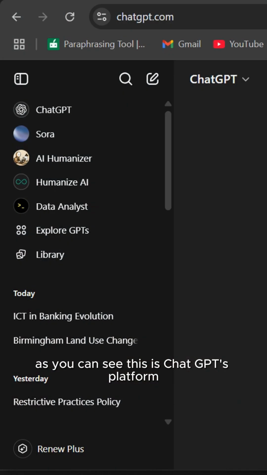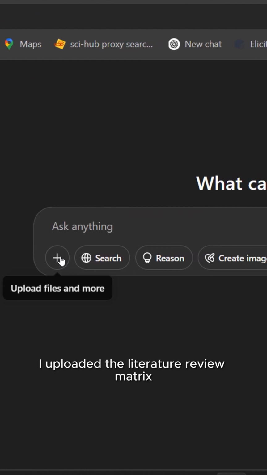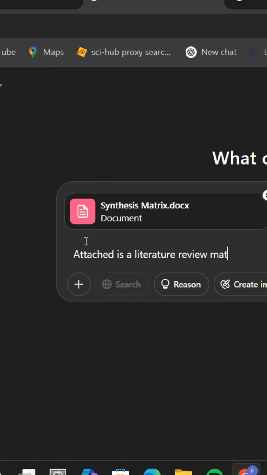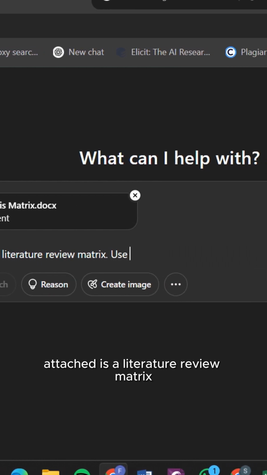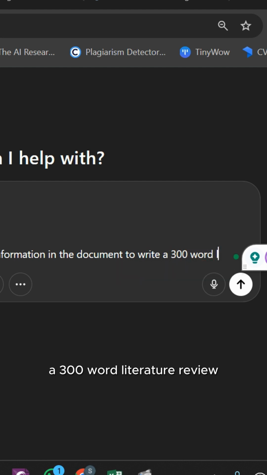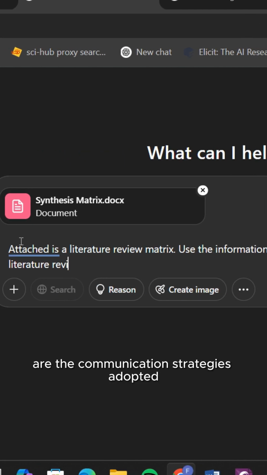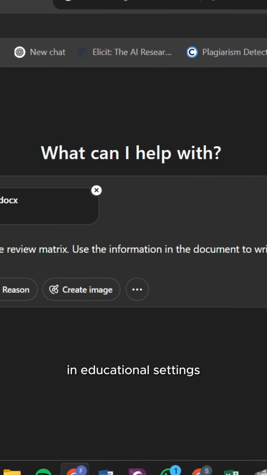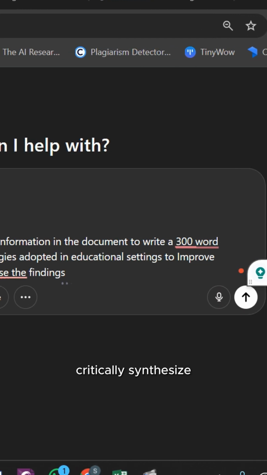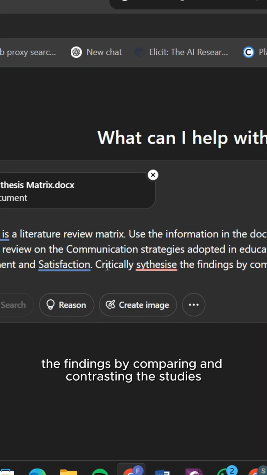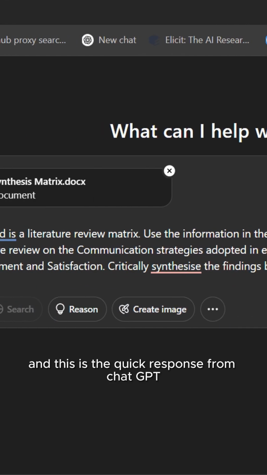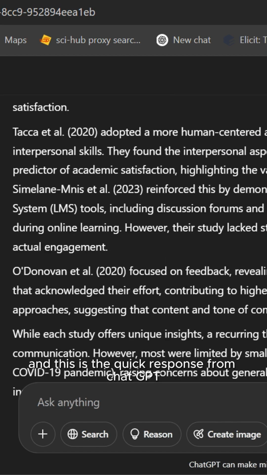As you can see, this is ChatGPT's platform. I uploaded the literature review matrix and this was my prompt. Attached is a literature review matrix. Use the information in the document to write a 300-word literature review on the communication strategies adopted in educational settings to improve engagement and satisfaction. Critically synthesize the findings by comparing and contrasting the studies. After I click enter, this is the quick response from ChatGPT.